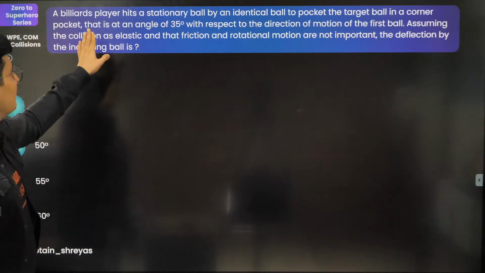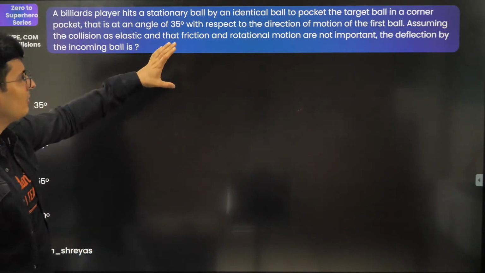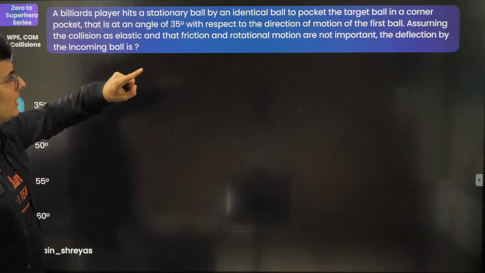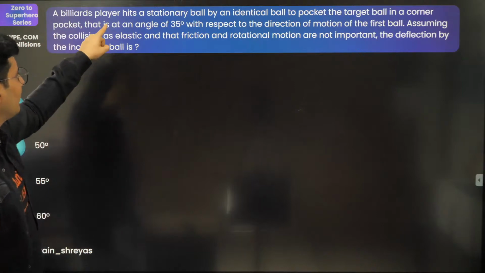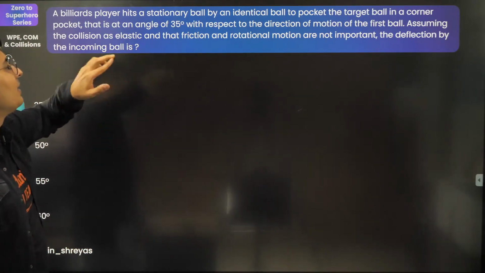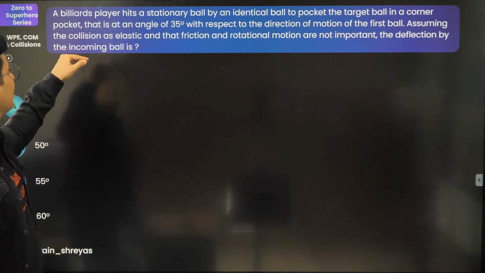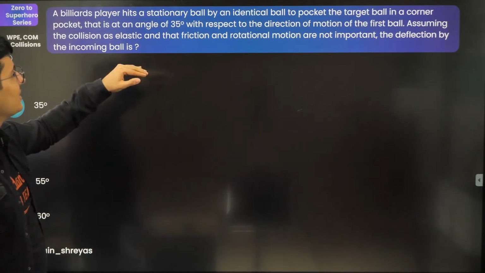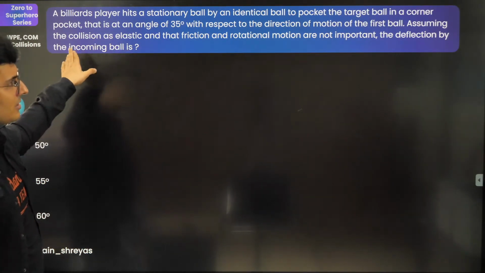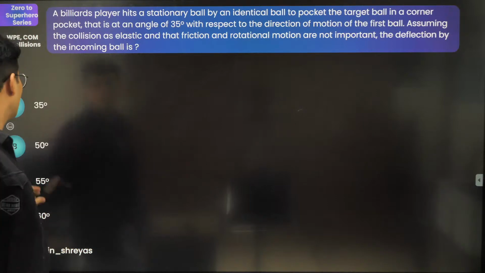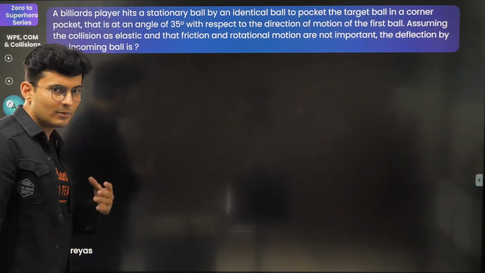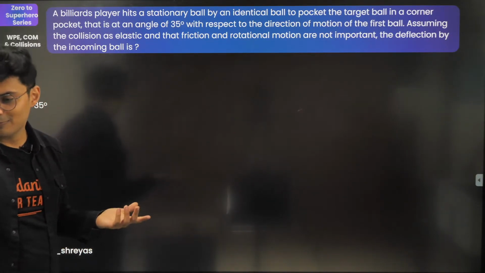Here, a billiard player hits a stationary ball with an identical ball to pocket the target in a corner pocket that is at an angle of 35 degrees with respect to the direction of the motion of the first ball. Assuming that the collision is an elastic collision, and that friction and rotation are not there, the deflection of the incoming ball is. I think there is no other way other than drawing the diagram.